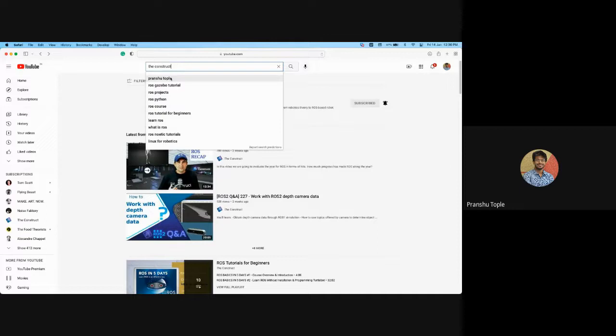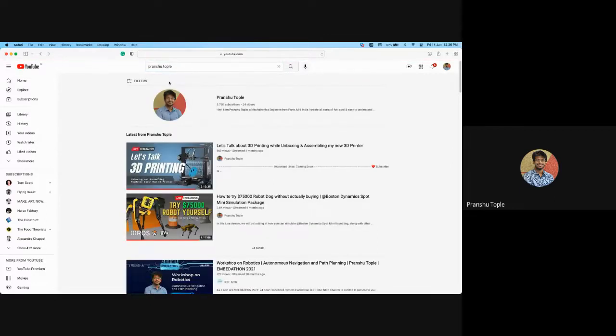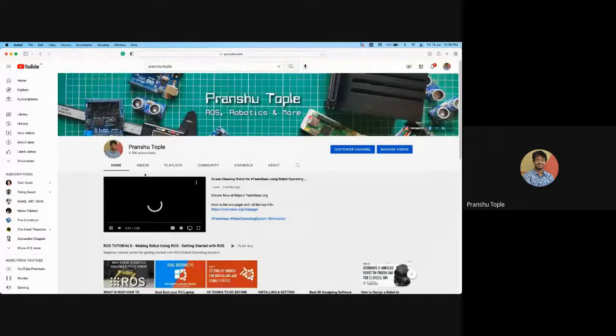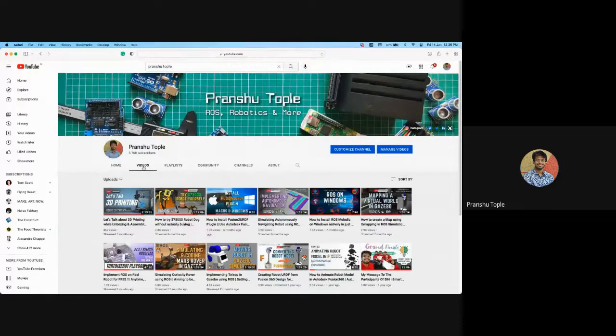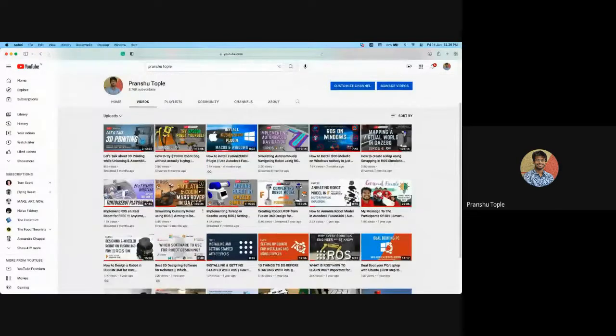Apart from that, if you want some major application based things, you can check my channel. It is not a basic tutorial series, but it is more like how you can implement ROS on different things. Here I have implemented ROS on the Mars rover. When NASA recently launched the Perseverance rover, on the same day I was streaming this live, controlling the Mars rover using ROS.